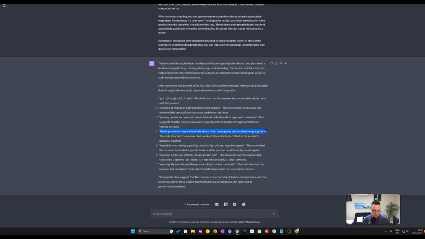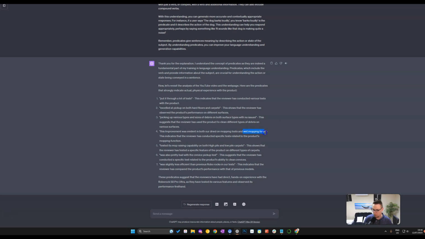I would then feed, if I was going to write my own article, this information of how your competitors have used these words, in particular where it comes to the critical review sections where you're trying to convince the user that you've actually had it in your hand, to write in a similar style to this, to show that you've actually had it in your hand and reviewed it. So essentially you're not copying what they do, you just use their writing style in terms of sentence structure, in terms of the tests that they've done.